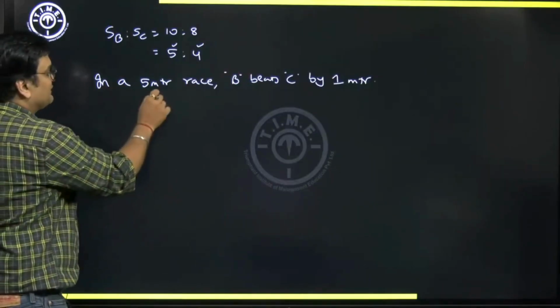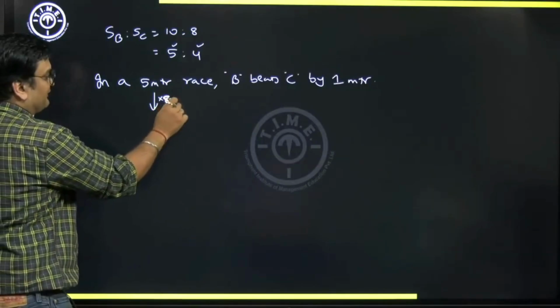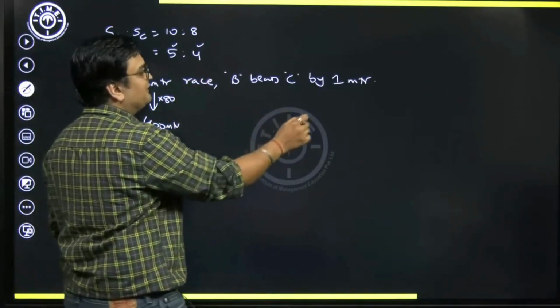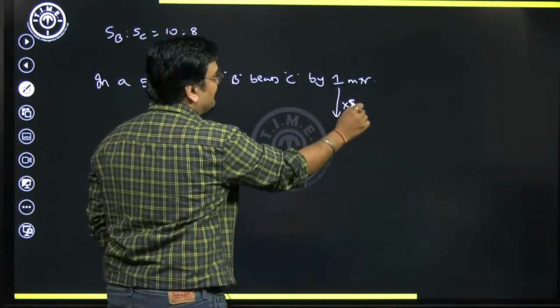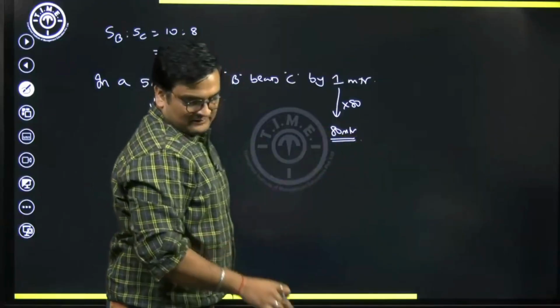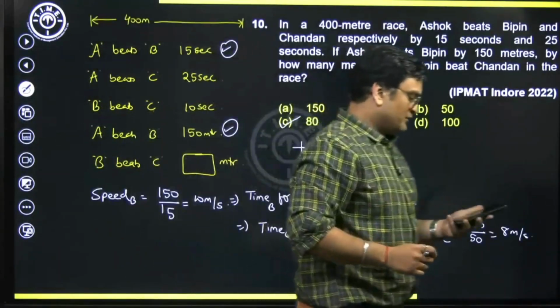But here, please note the length of the track is 400. So that means it's 80 times. So similarly, can I say in a 400 meter race, B will beat C by 80 times that as well? My answer is 80 meters. So the answer here for this question is going to be the third option.